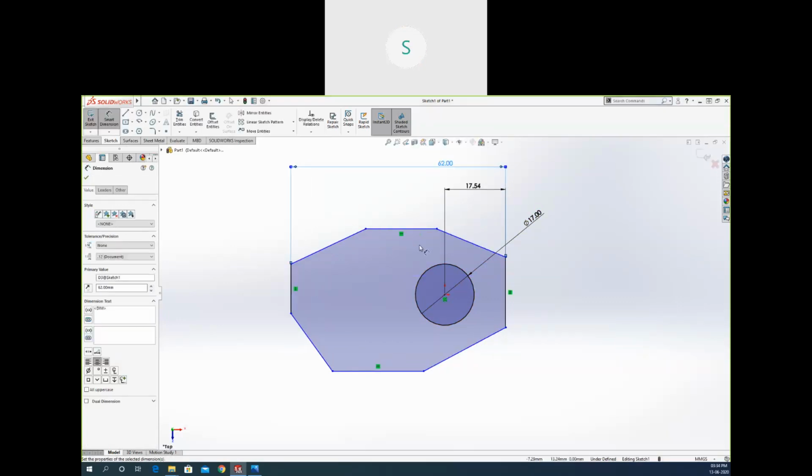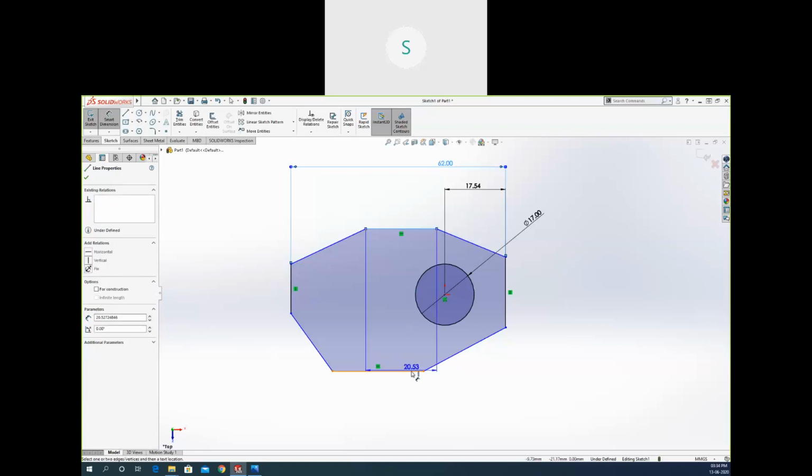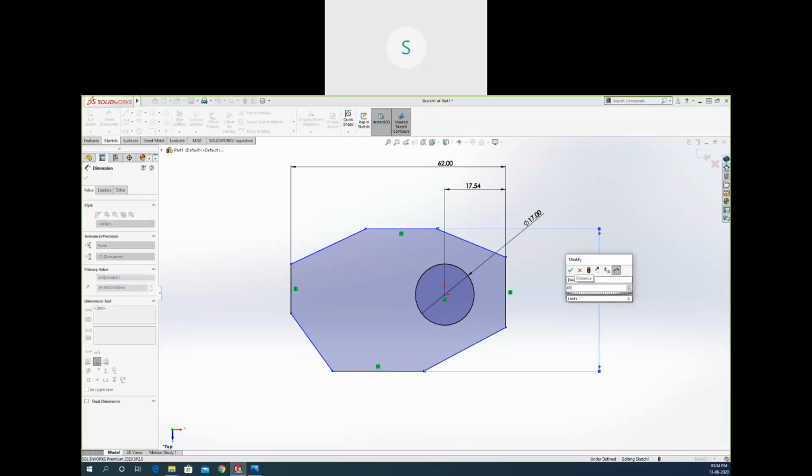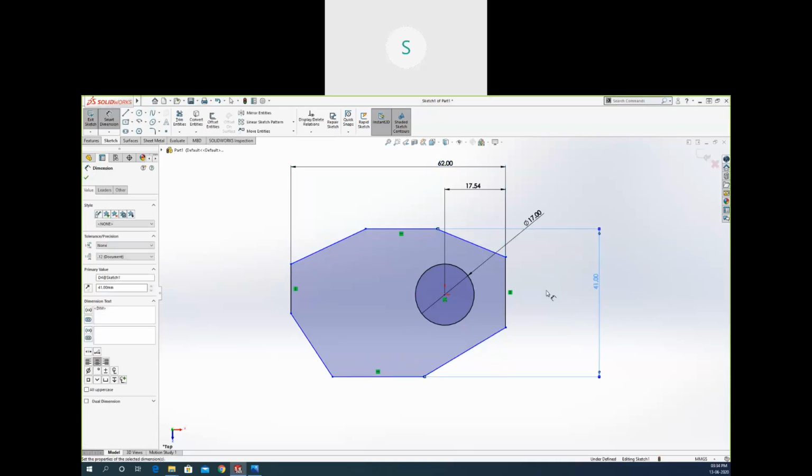Okay, and again we have the gap from this top to this bottom, and that gap will be 41. So we need to define everything. After that, we need to define the length of this line. I don't have the length of this line, but I have some other relations. I have some other values defined.